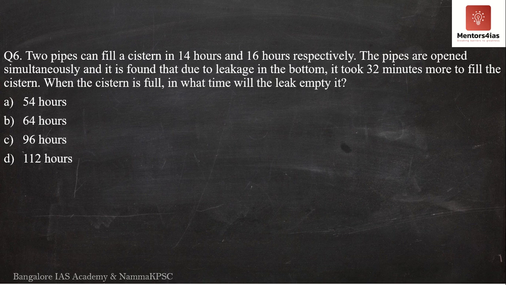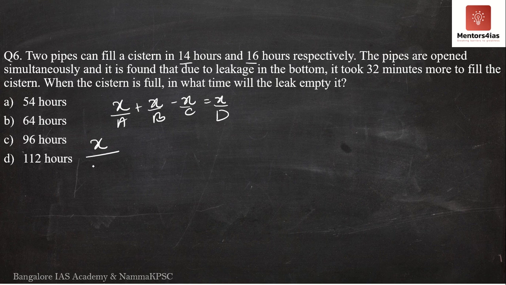This question is very similar to the previous question, except that instead of one inlet pipe, we have two inlet pipes. So don't you think this is very simple now? So can I straight away move on to x by a plus x by b minus x by c is equal to x by d, where x is the total capacity of the tank.